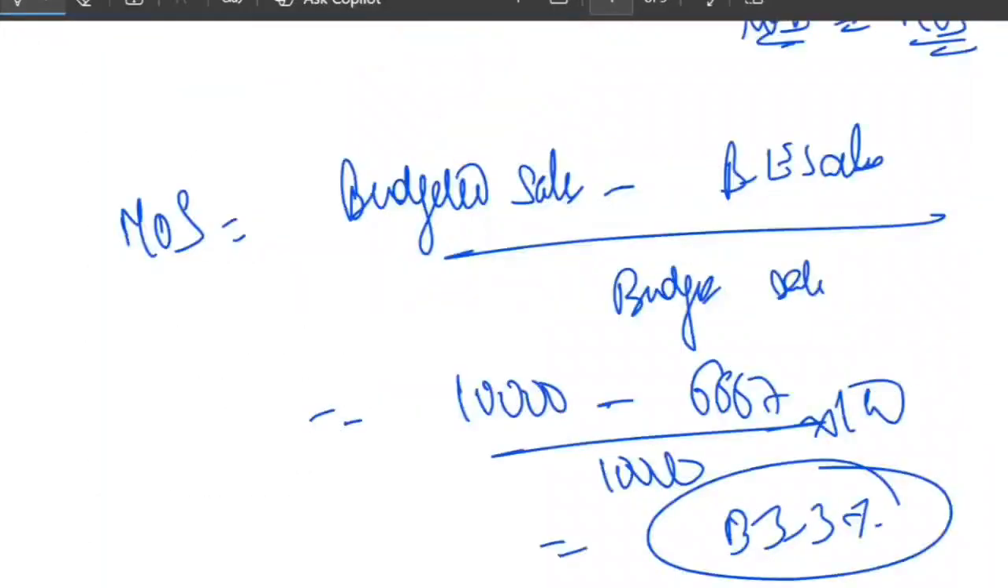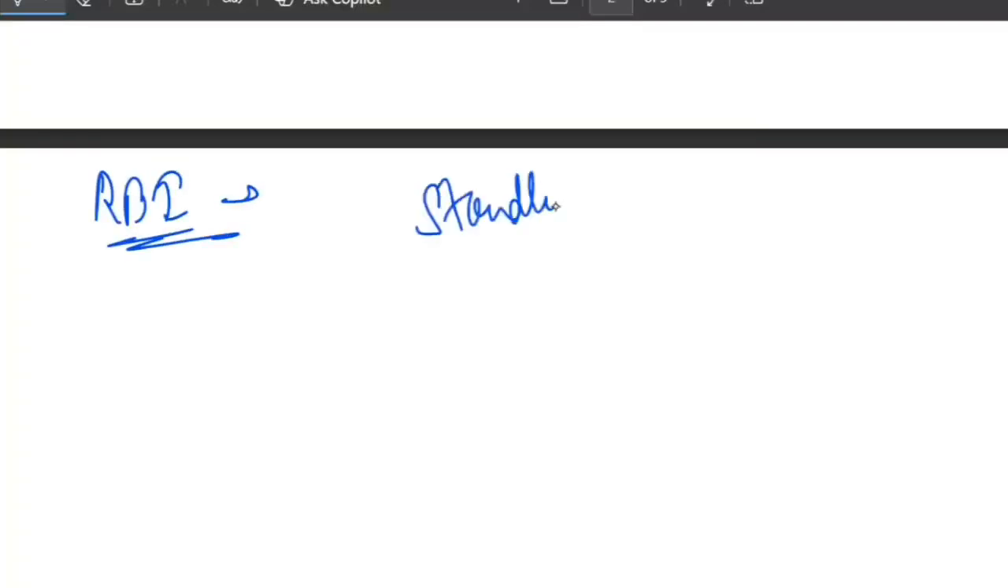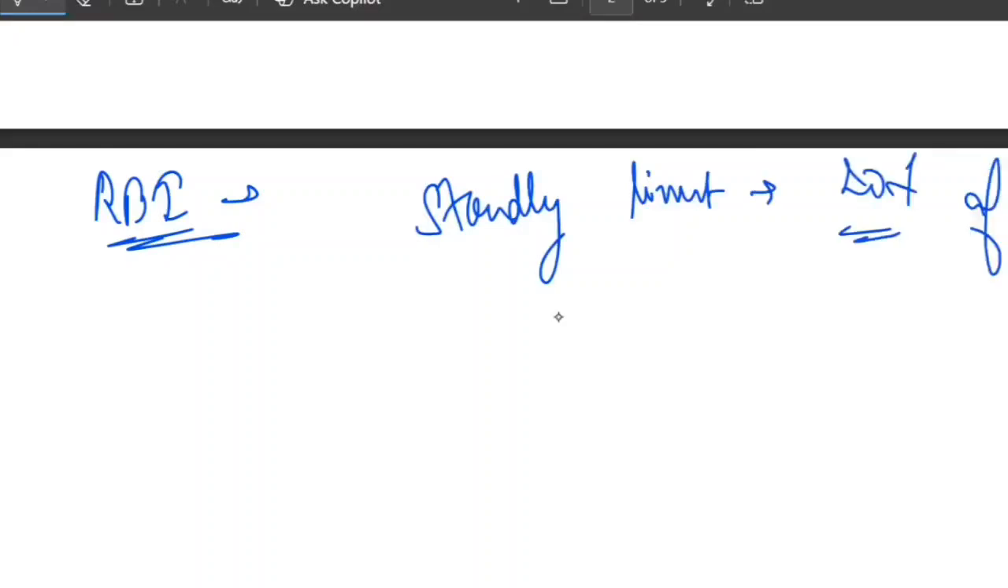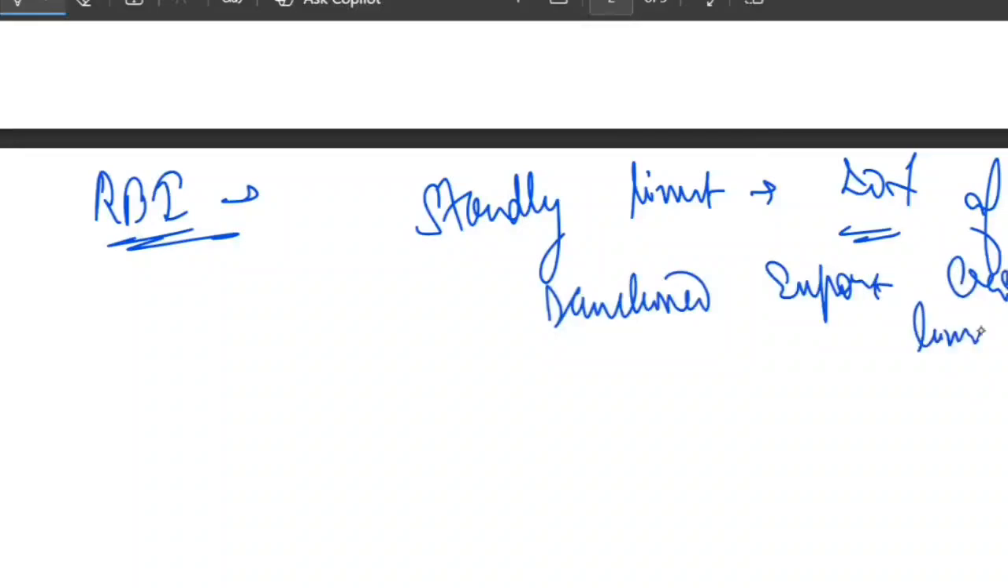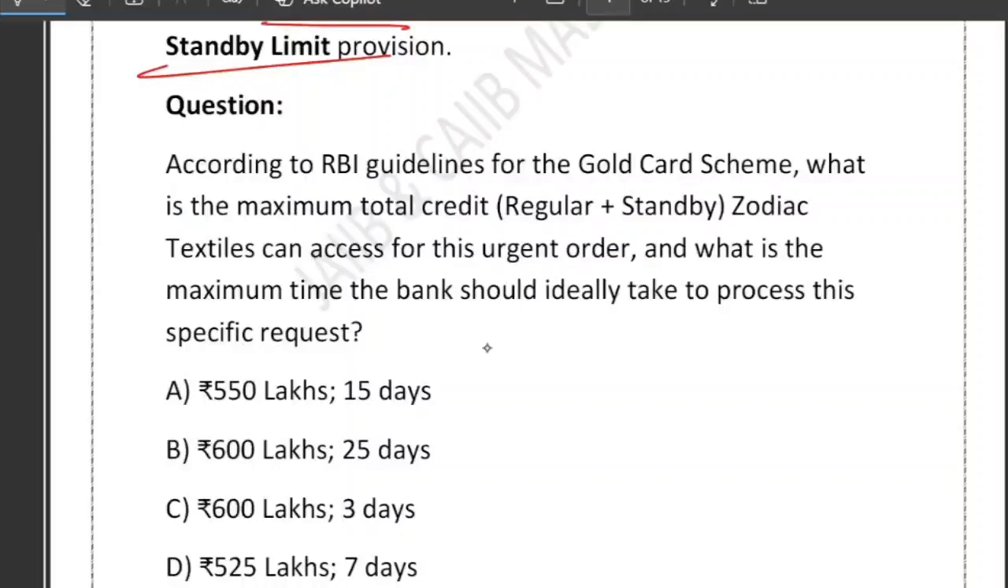Very good question. It will check your understanding of the gold card scheme very clearly. So please remember, as per the RBI guideline, what does it say? That bank can allow a standby limit of how much? 20% of the sanctioned export credit limit. Now let's compute the same in this case. So as you can see, what is the existing limit? The limit is 500 lakh.